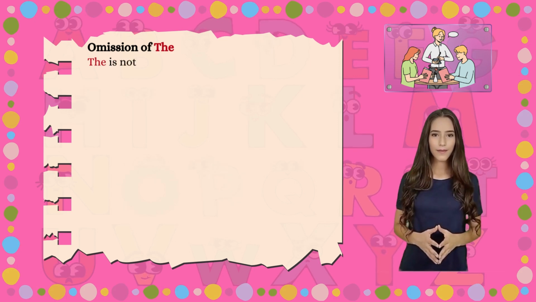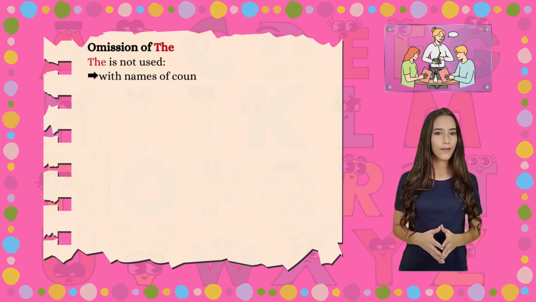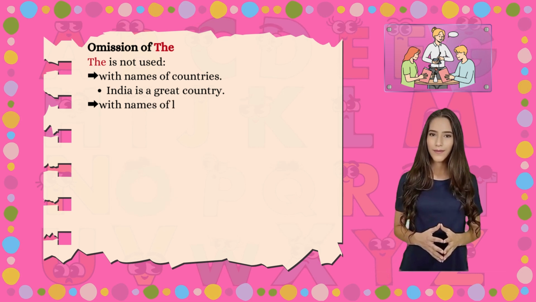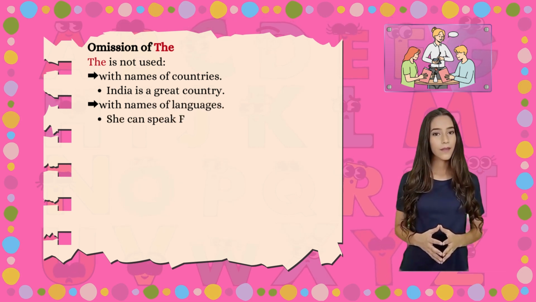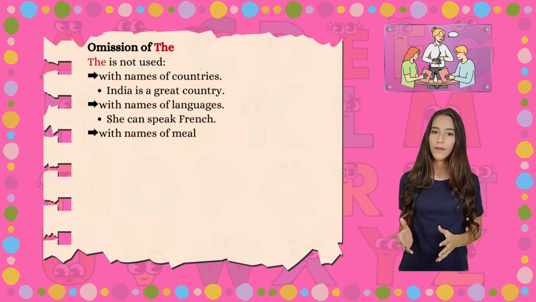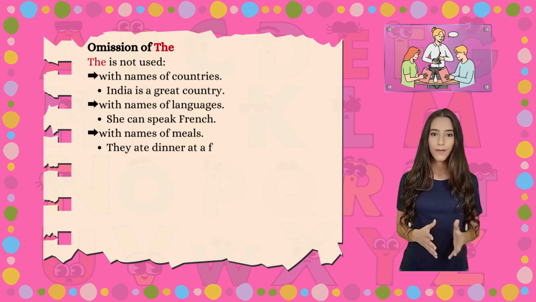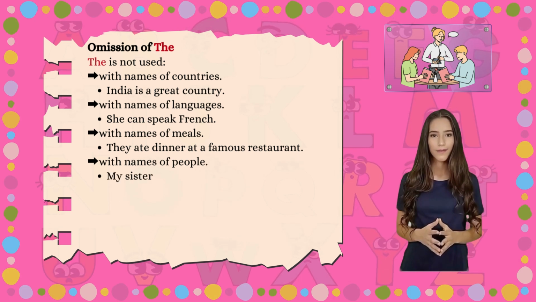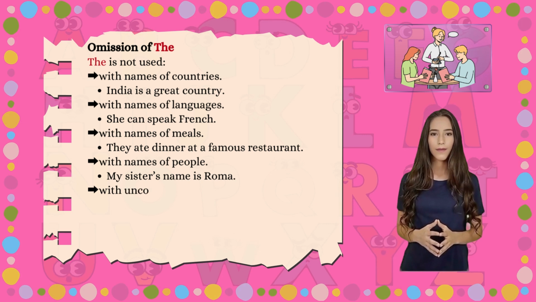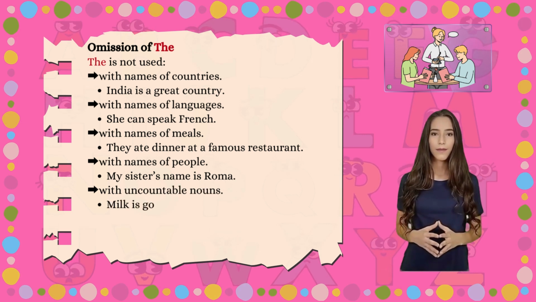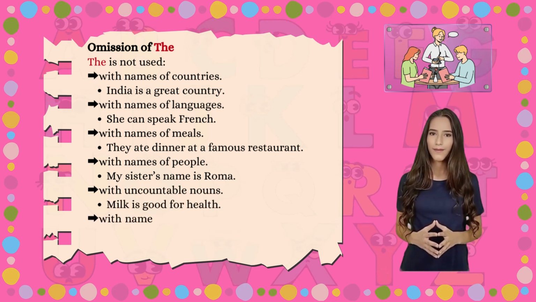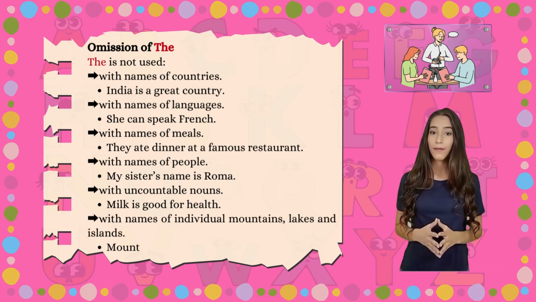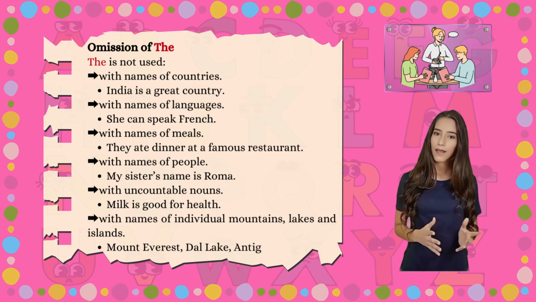Omission of the. The is not used with names of countries. India is a great country. With names of languages. She can speak French. With names of meals. They ate dinner at a famous restaurant. With names of people. My sister's name is Roma. With uncountable nouns. Milk is good for health. With names of individual mountains, lakes and islands. Mount Everest, Dal Lake, Antigua.